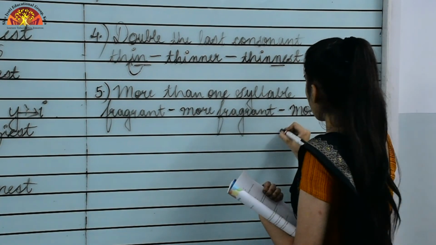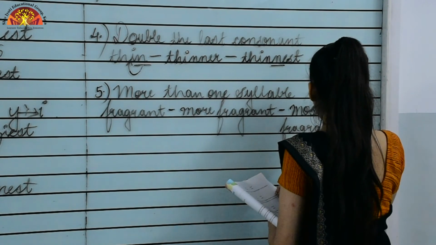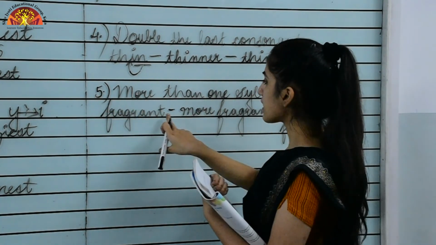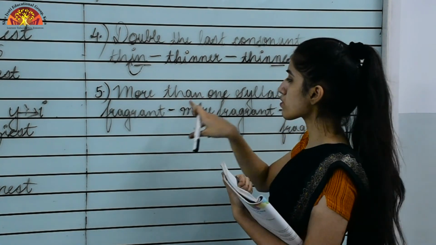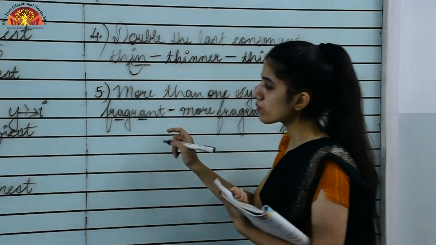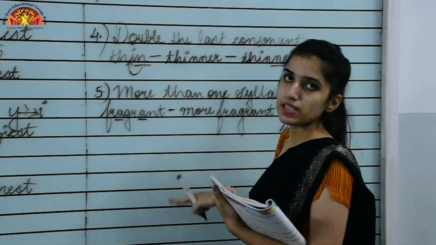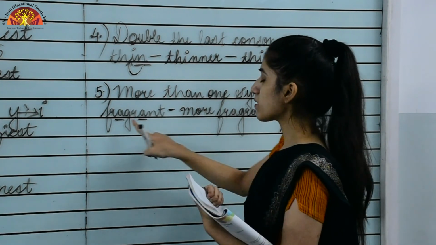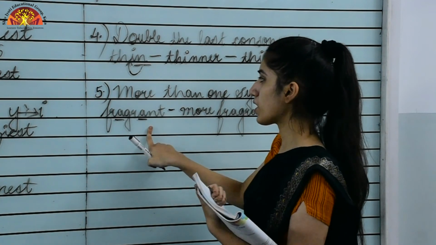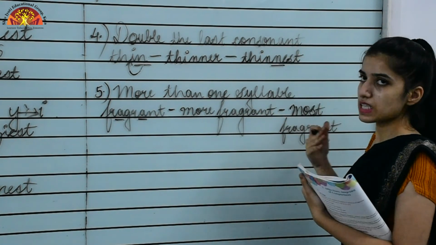So most fragrant. How do we identify that this word belongs to this category? As you can see, vowels are used at two places in that word, so it is used two times. That is why this word belongs to the category of more than one syllable.